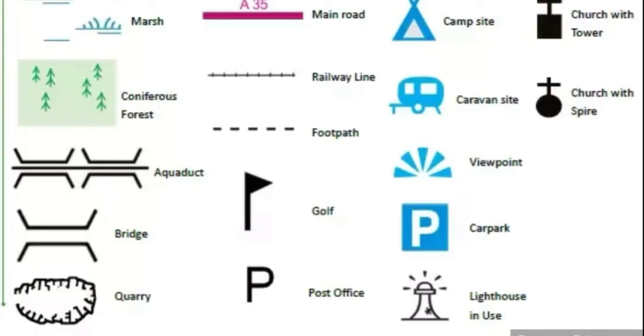Now we are moving towards our next topic, that is conventional symbols or signs. What is a conventional symbol or sign? You must have noticed that the location of a town or a city is generally marked with a small circle on the map.